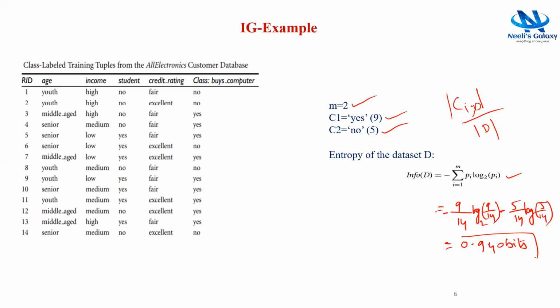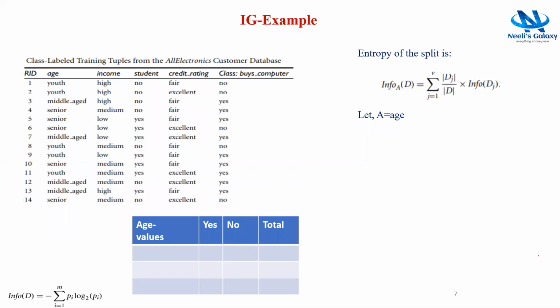So we need to note this. This is the entropy of the dataset obtained, and here is the entropy of the split, which is given by this formula. Let A be age, and before calculating the entropy of age, first we need to fill this table. What are the values of age here? The values are youth, middle aged, and senior.